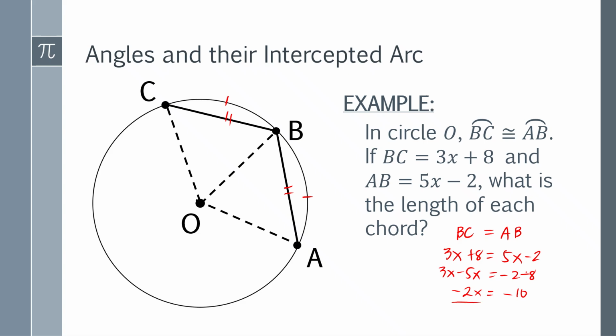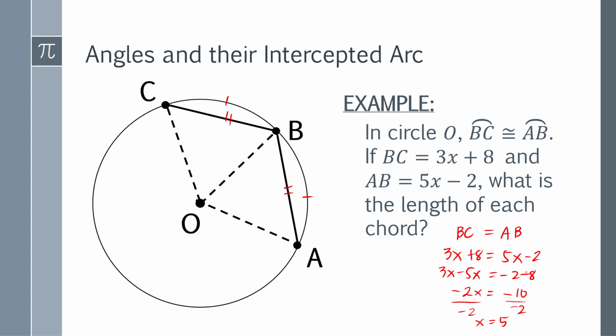Then divide both sides by negative 2 so that we can find out the value of x, which is 5. Okay? Is this your final answer? If not, then you are correct. Because what is being asked on the problem? The length of each chord. It's either BC or AB. Now you have to choose one of the chords that is comfortable for you to solve. So if I were you, I will use the BC there.